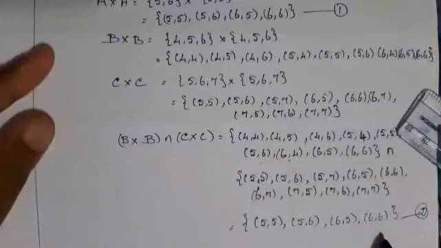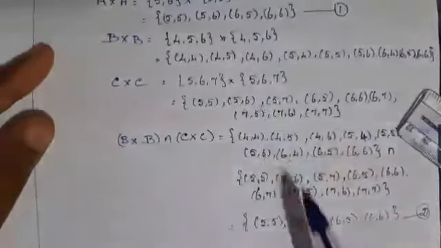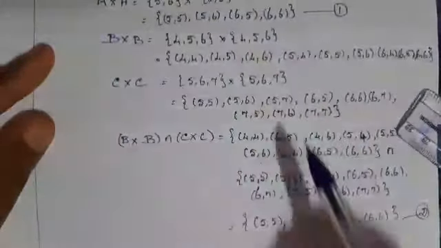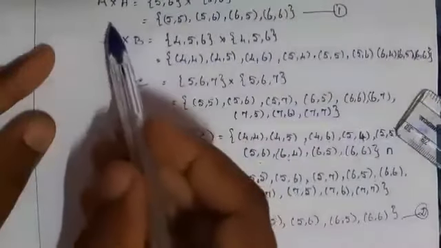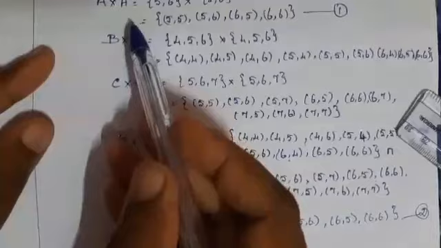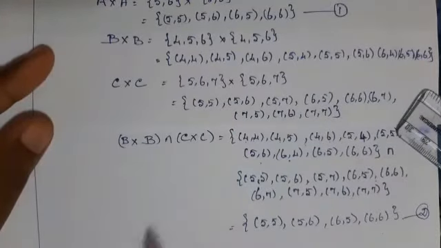Now take this as equation 2. Check equation 1 against equation 2: both the ordered pairs are the same, (5, 5), (5, 6), (6, 5), (6, 6). Therefore from 1 and 2, the left side, that is A cross A, is equal to (B cross B) intersection (C cross C). That's all.